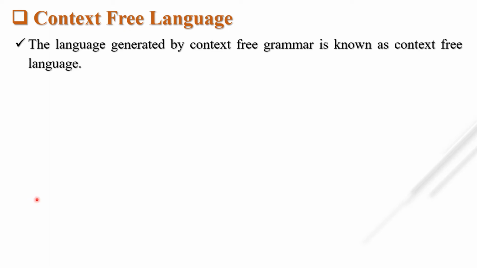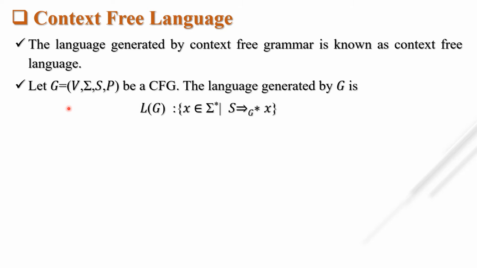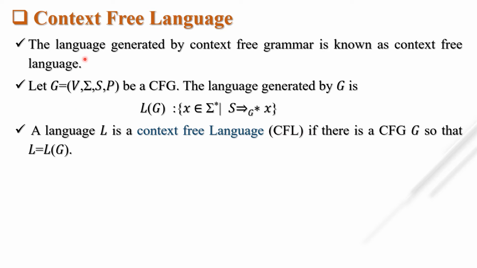So what is context-free language? The language generated by a context-free grammar is known as a context-free language. Context-free languages have many applications in programming languages. In particular, most arithmetic expressions are generated by context-free grammars. Here, a grammar which contains non-terminals, terminal symbols, a start symbol and production rules is a CFG, where the language generated by this grammar is L of G. X belongs to any combination of terminal symbols, where S is the starting symbol of this grammar.